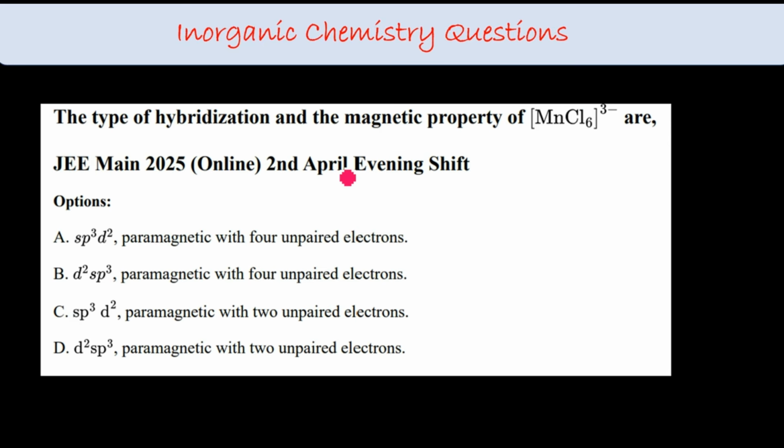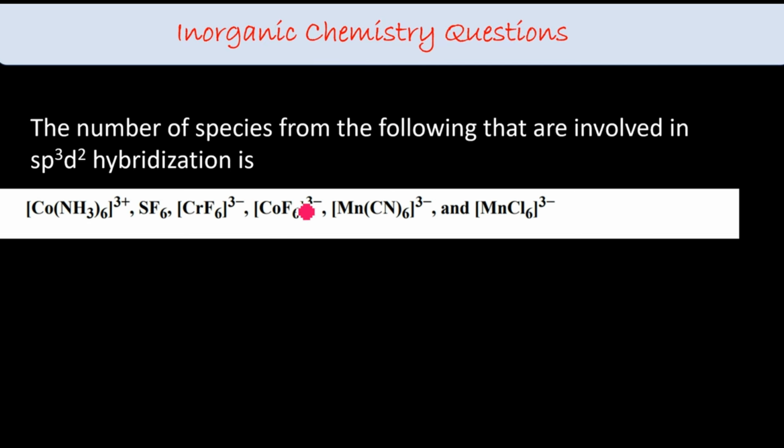The type of hybridization and the magnetic property of MnCl6 3 minus. Very simple question, right? Mn3+ state, which makes it 3d4. Since they are asking the magnetic property, Cl is a weak field ligand and will not undergo pairing, so this has 4 unpaired electrons. So the options are 4 unpaired, 4 unpaired. What about the hybridization? It starts from the s orbital only, 4s, so sp3d2. Very simple question, you can answer it in seconds.